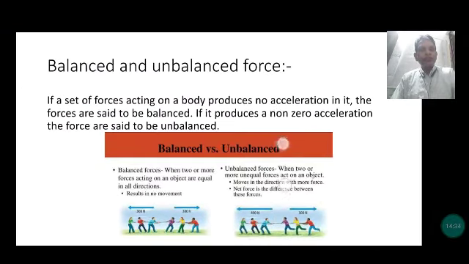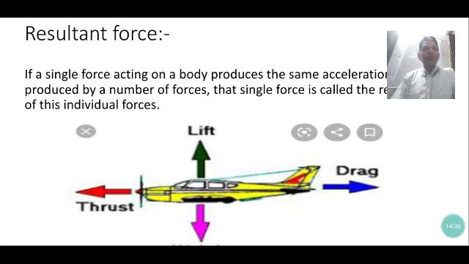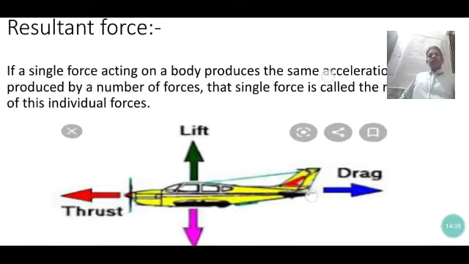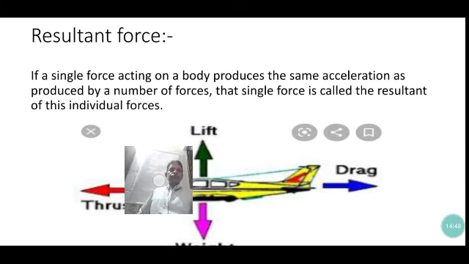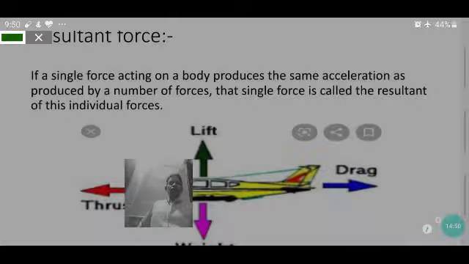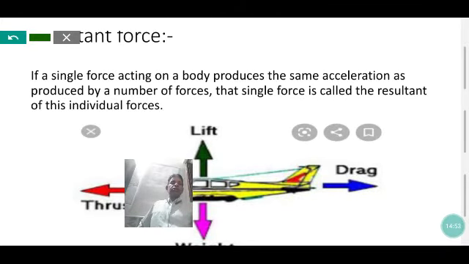Now I am discussing the resultant force. The definition of resultant force is like that: if a single force acting on a body produces the same acceleration as produced by a number of forces acting on the body, then the single force is called the resultant force of these individual forces.